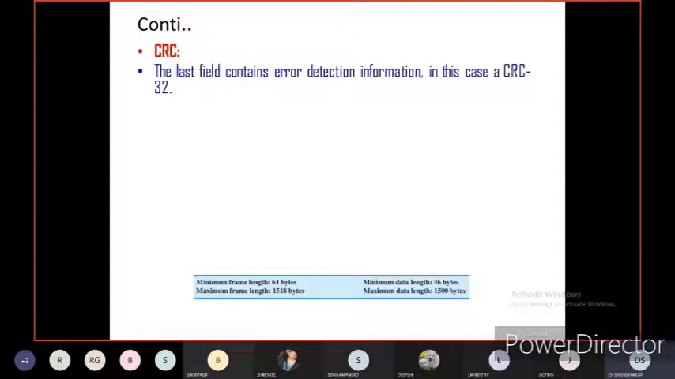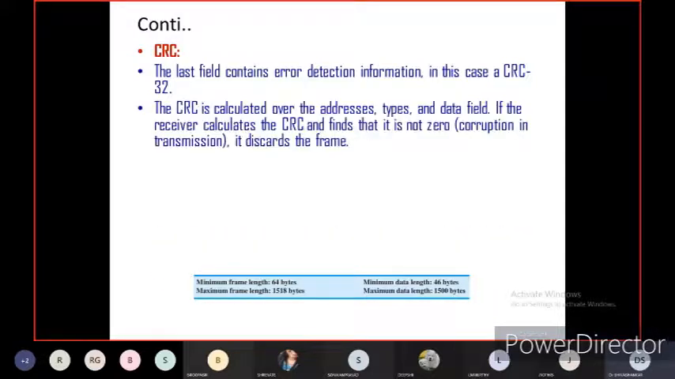Now another field is CRC. The last field contains error detection information, in this case a CRC-32. The CRC is calculated over the address, type and data field. If the receiver calculates the CRC and finds that it is not zero, meaning corruption in transmission, it discards the frame. If any extra bits are added, definitely that is called a corruption in the transmission, and that frame will be discarded.